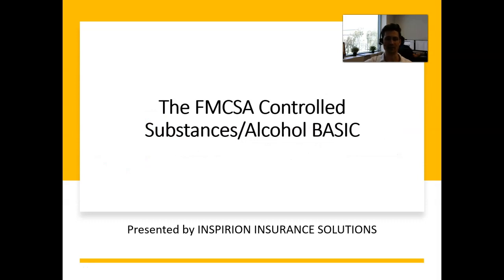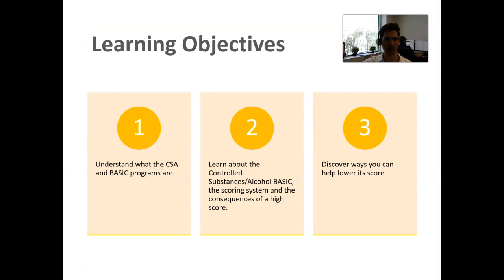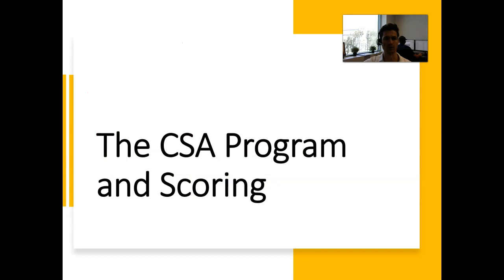Today we're going to talk a little bit about the FMCSA Controlled Substances and Alcohol BASIC. Our learning objectives for the day are understanding what the CSA and BASIC programs are, learning about the Controlled Substances and Alcohol BASIC, the scoring system and the consequences of a high score, and then lastly discovering some ways we can help to lower the score.